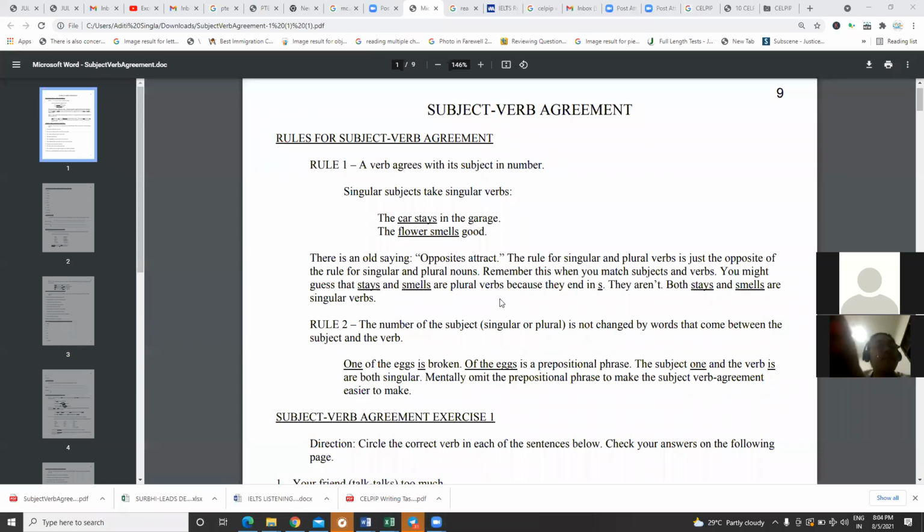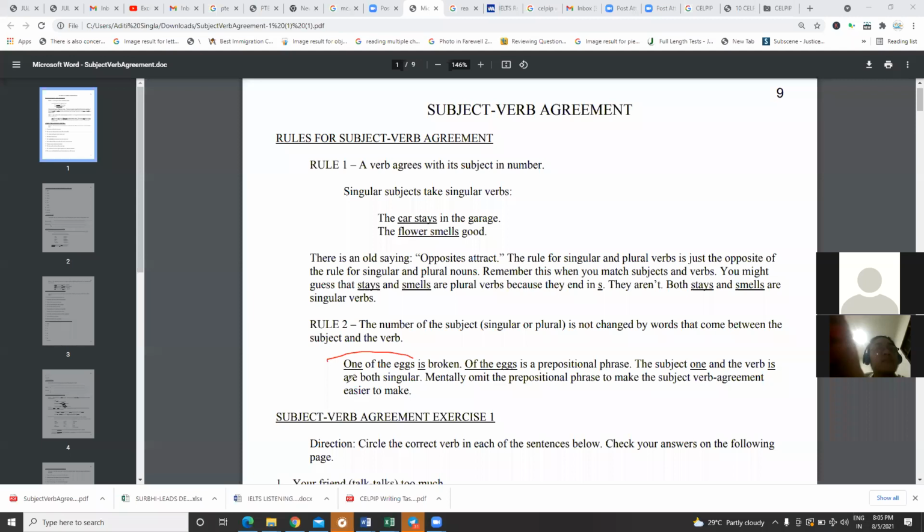I hope it's clear. Now let's go ahead. Rule number 1 is clear to everybody. Use the comment section if you're not yet clear. Now, sometimes we have a longer sentence, and then you have to read and identify what the main subject is.